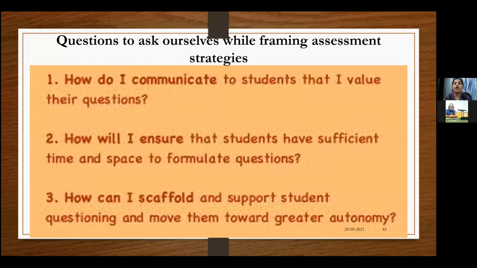How do I communicate to students that I value their questions? How will I ensure that students have sufficient time and space to formulate questions? So if you're talking about role play, you should give them enough time to prepare for that project. How can I support my students by student questioning and move towards allowing them to express in the way they want to?